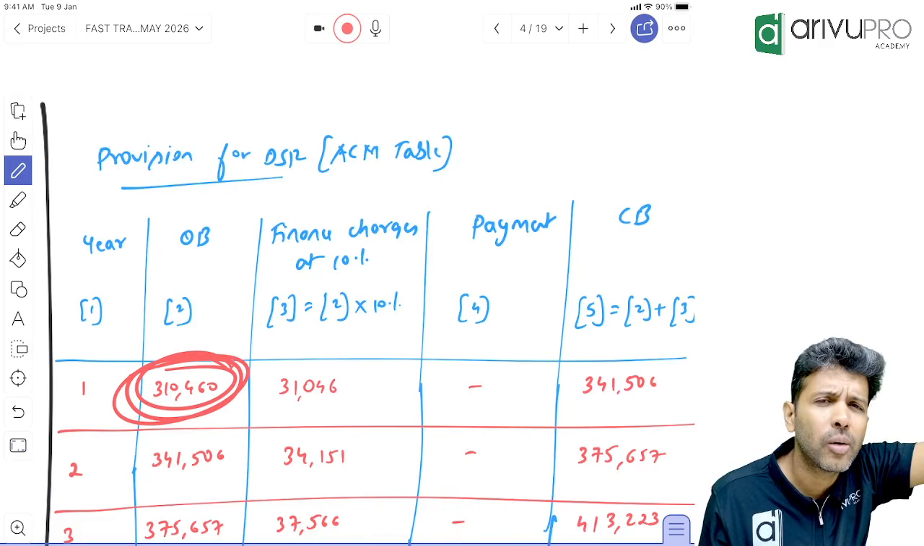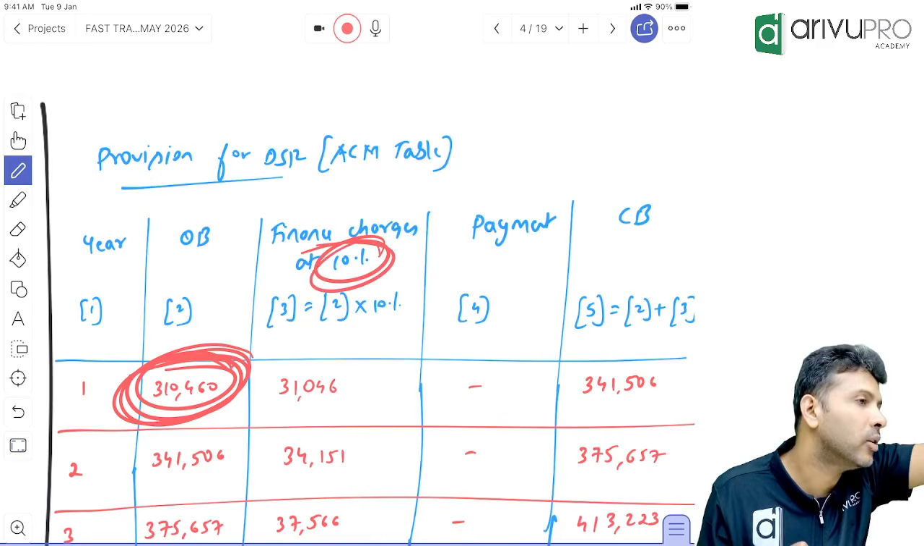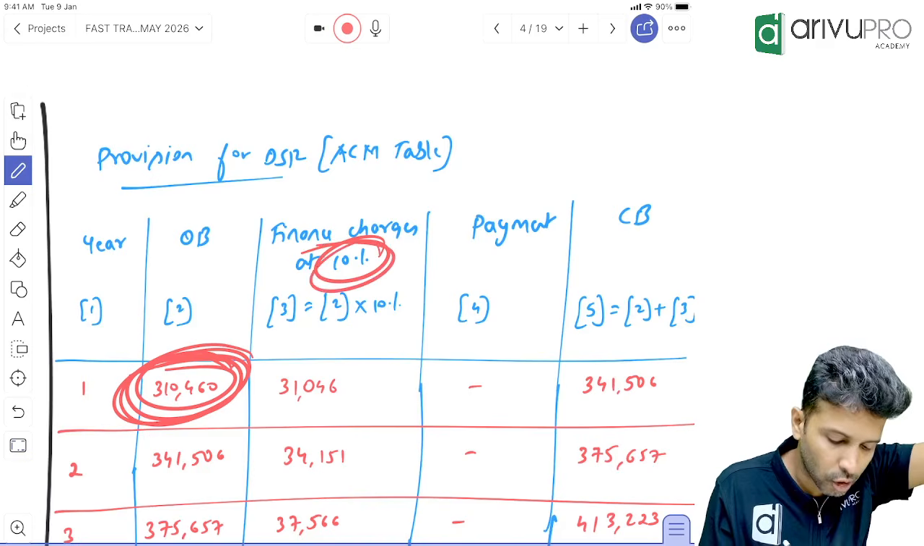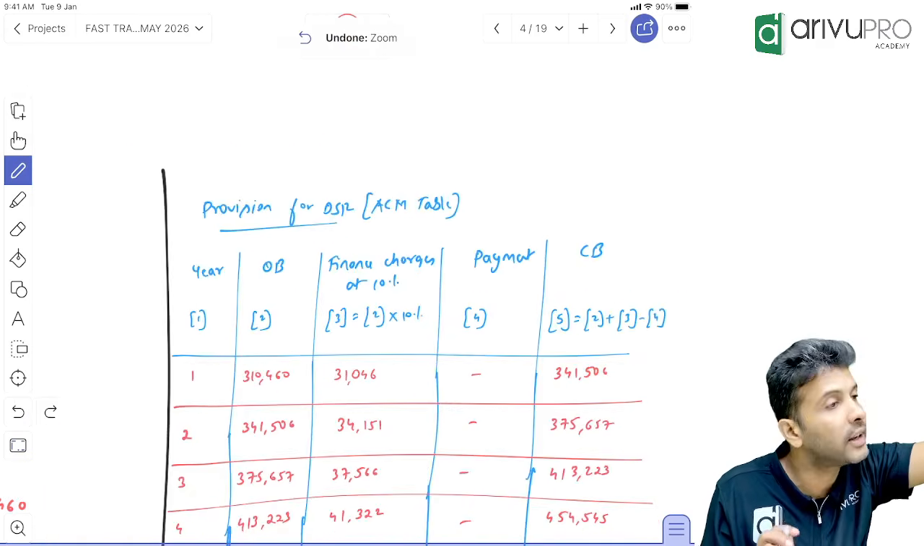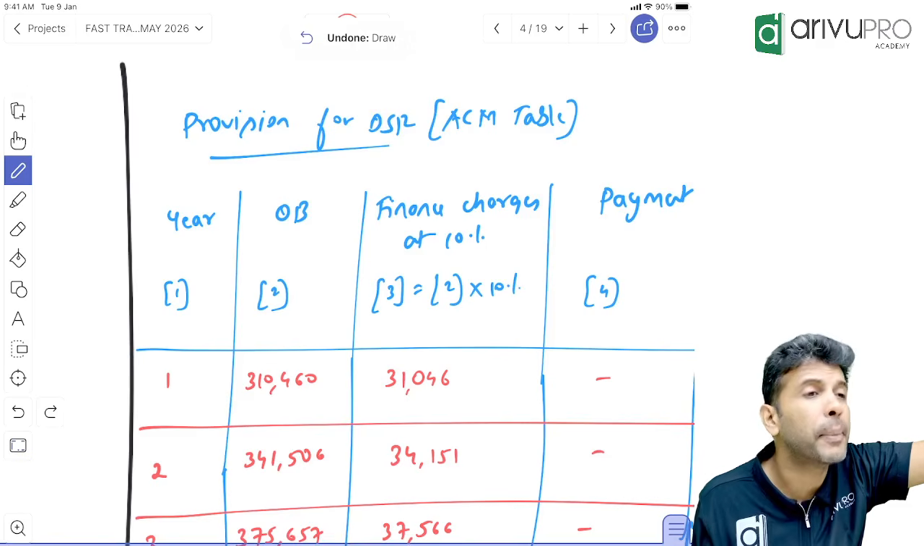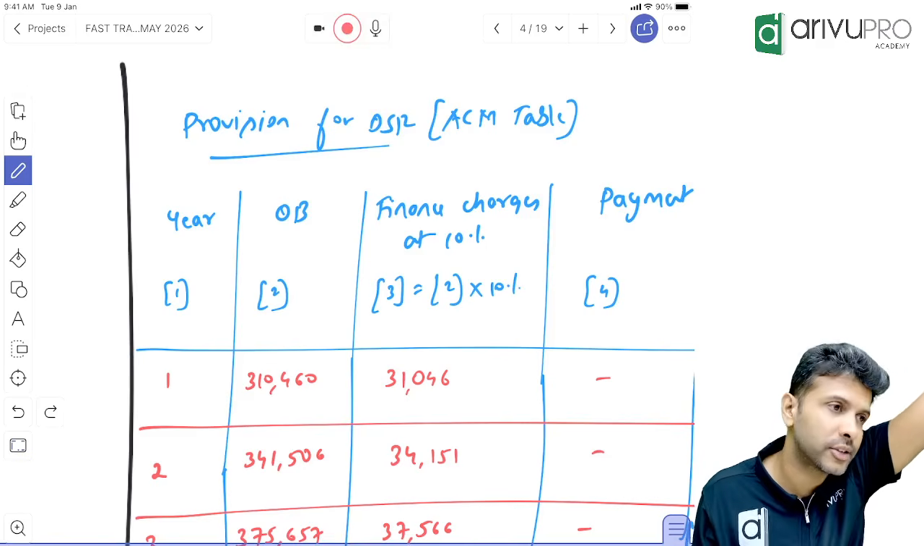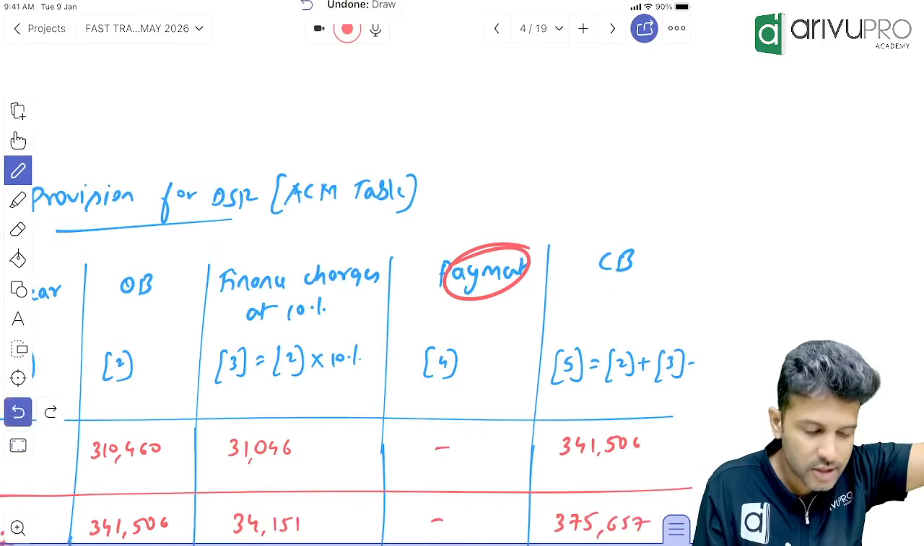How much is that now? What is the loan's interest rate? 10%. So hence I said these two you multiply, you will get the first year's interest charges, also known as finance charges. Any doubt? That's the first. In the first year, did you make any payment, or will payment come after 5 years? So hence payment in the first year is 0.